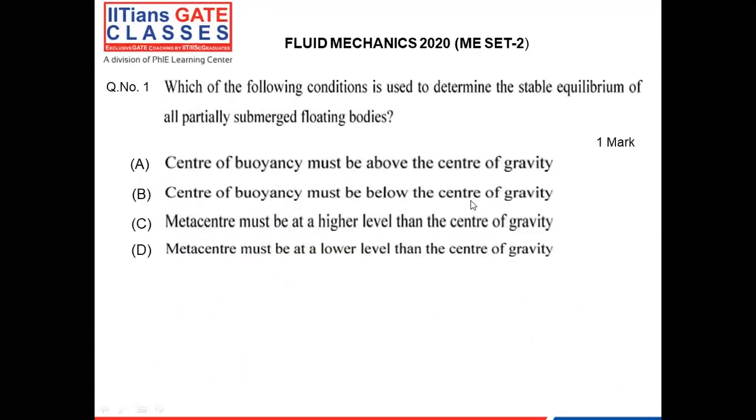This is question number 1, in which we have to check the stability of floating bodies. So the answer will be C. The metacenter must be at a higher level than the center of gravity. M must be above the G. Metacenter lower than G is the particular case for unstable floating bodies.